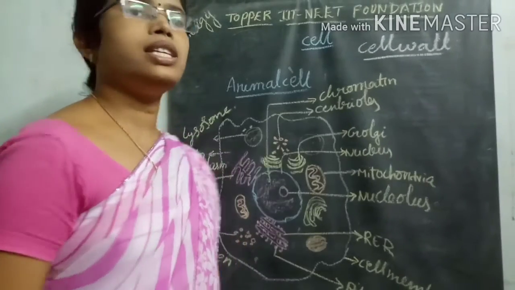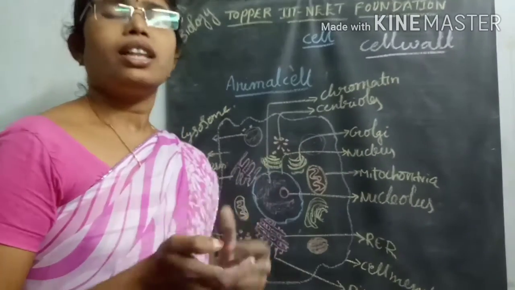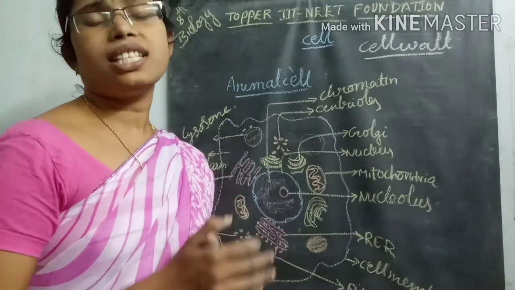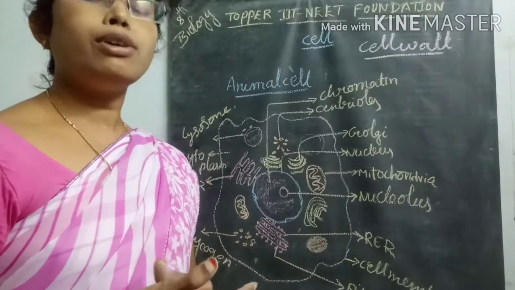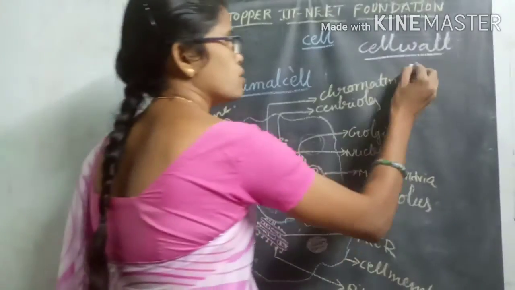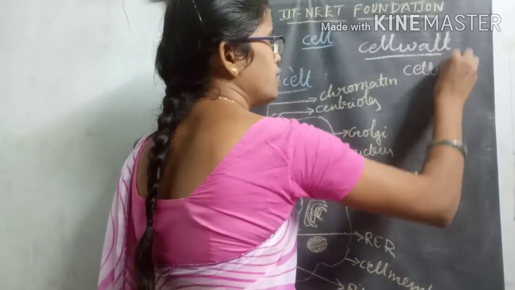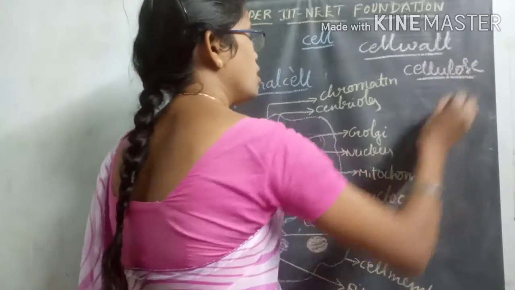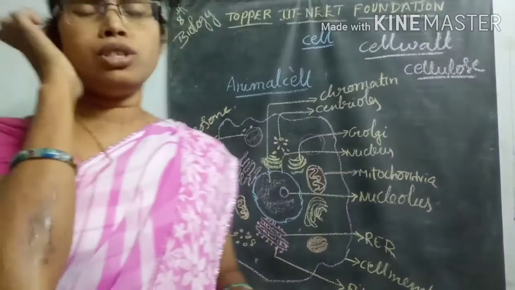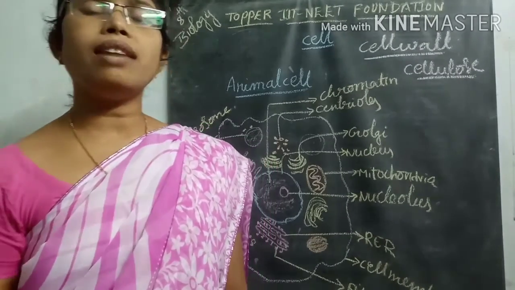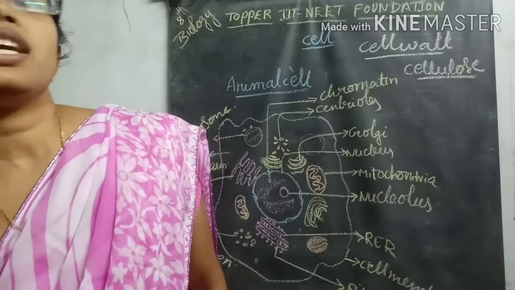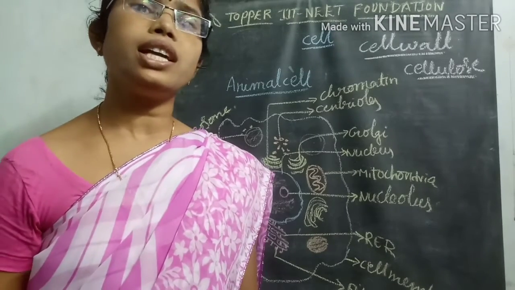The cell wall is a tough, thick, rigid structure, and it is mainly made of carbohydrates like cellulose. Cell wall is made of which structure? Cellulose. In most plant cells, the cell wall is made of a layer called